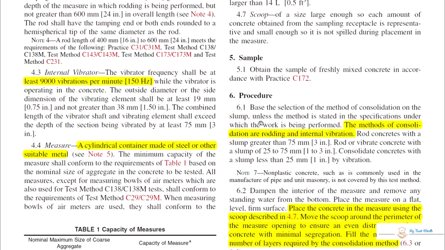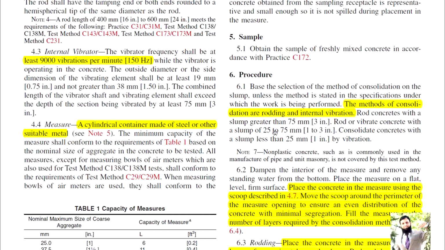Rod concrete with a slump greater than 75 millimeter or 3 inches. Rod or vibrate concrete with a slump of 25 to 75 millimeter, 1 to 3 inches, and consolidate by vibration concrete with a slump less than 1 inch.